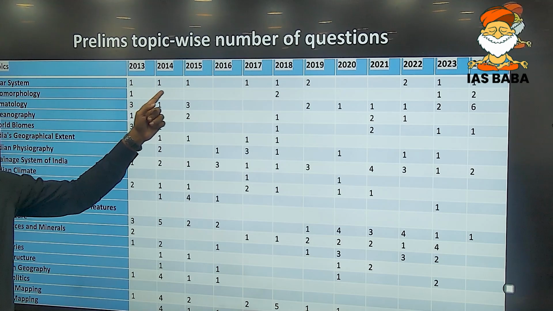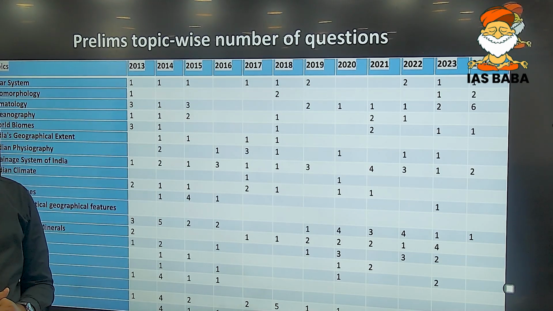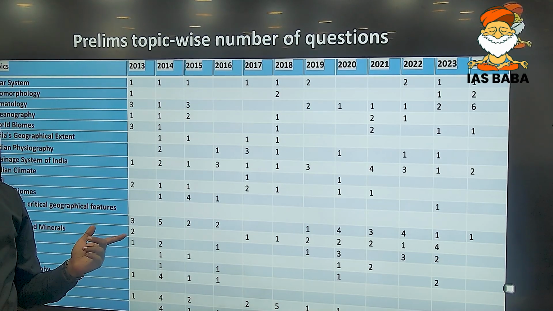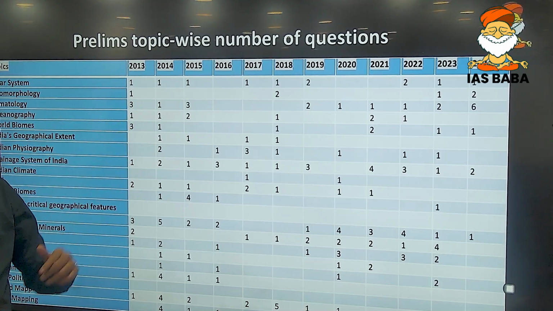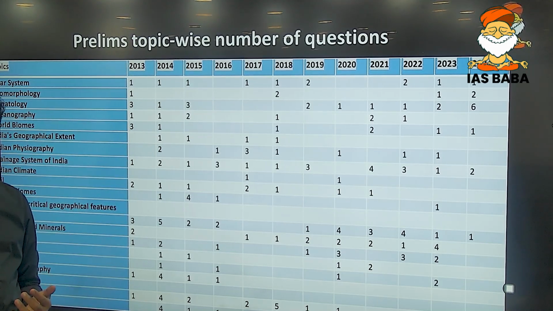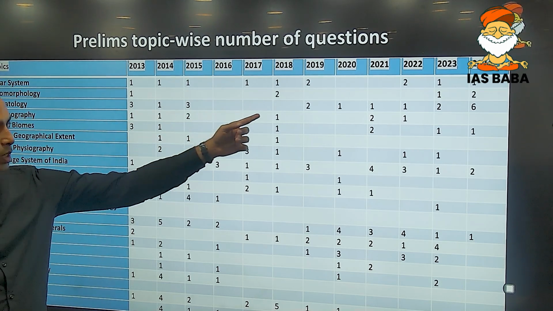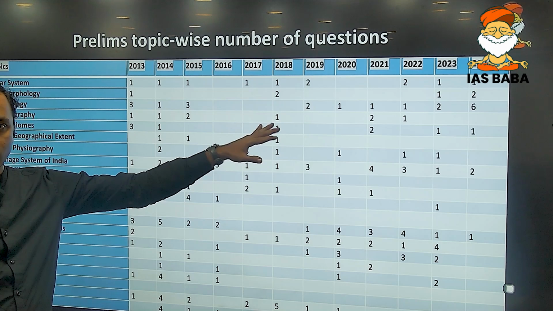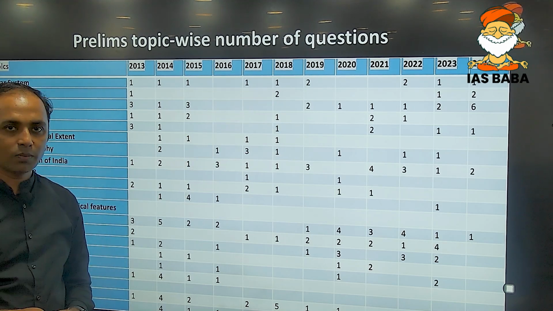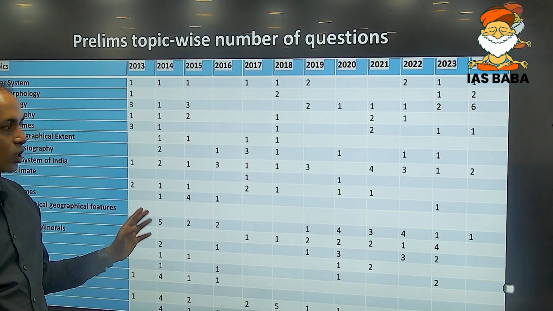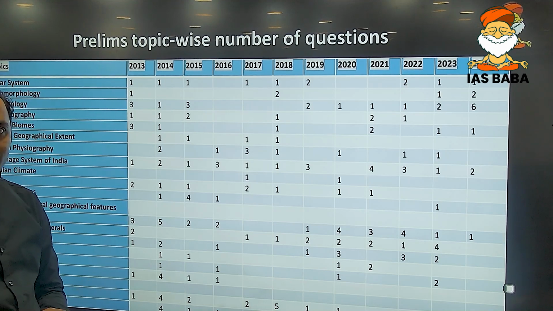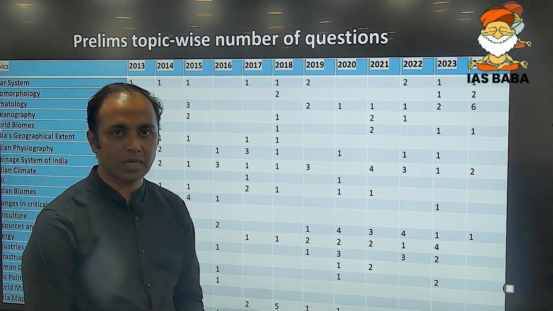In the solar system, the number of questions has been relatively higher in prelims as compared to mains. In geomorphology, not many questions in prelims, but yes, there were several questions in the mains. Climatology is important from the prelims perspective also, and so is the case with the mains. And likewise, there are other important topics which UPSC has emphasized specifically from the prelims perspective.